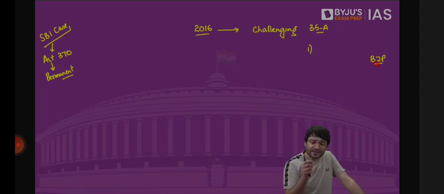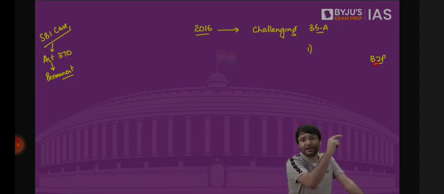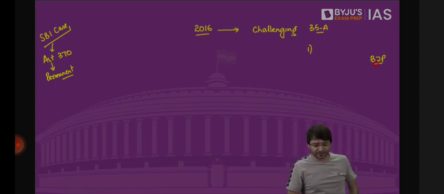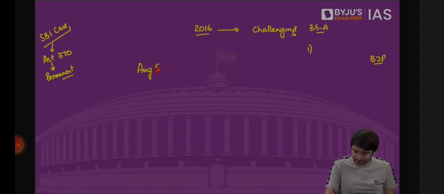His slogan was that in one country, we cannot have 2 constitutions, 2 heads and 2 flags. Because the country was one, but the constitutions were 2. Constitution of India, Constitution of Jammu and Kashmir. Flags were 2, the national flag and the flag of Jammu and Kashmir. No other state in India has its own official flag. Unofficially, for example, Karnataka uses a flag. But officially, there is only one flag, which is the national flag. We have one head of state, the President of India. We had the president, or what was called the Sadr-i-Riyasat, in Jammu and Kashmir as well. So that was not acceptable to Mr. Mukherjee, not acceptable to Jana Sangh, and later on not acceptable to the BJP. And then what happened? August 5, 2019.